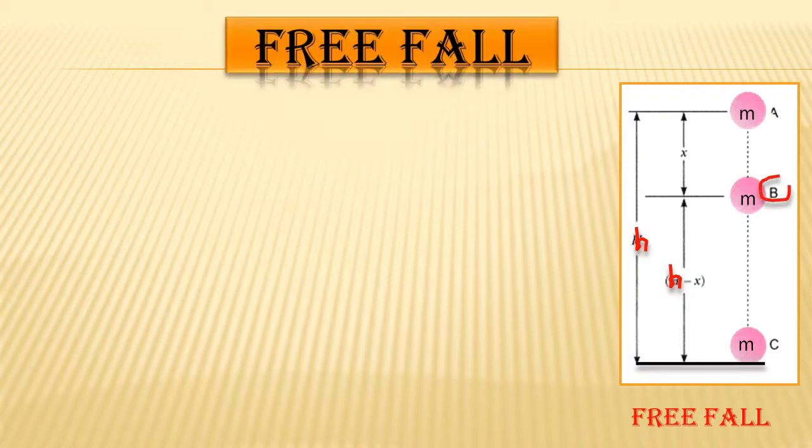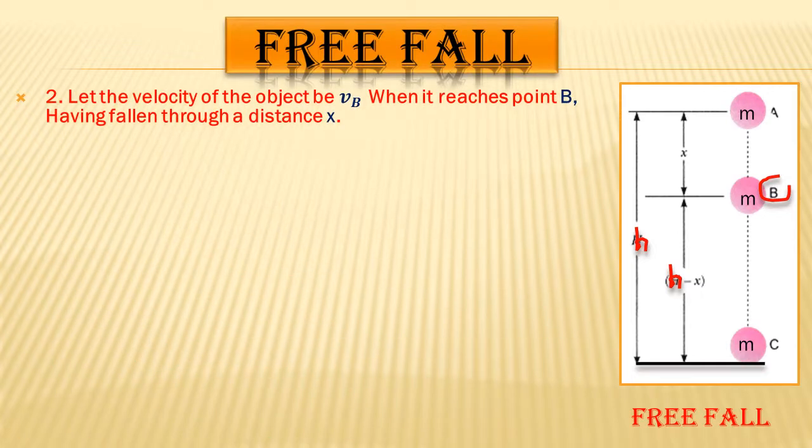Now here we will see the velocity of the object at point B. Okay, so students, let the velocity of the object at point B be VB. When it reaches point B, having fallen through a distance x, you can observe in the alongside diagram also, the distance between A and B is x.